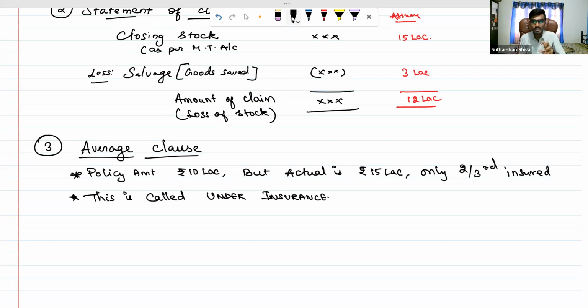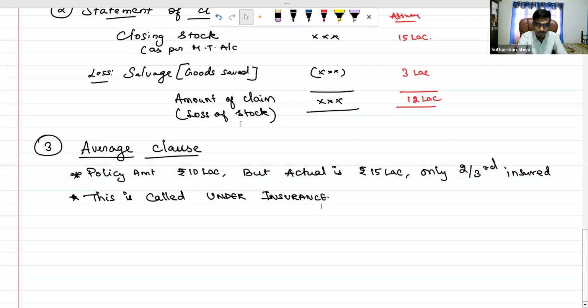What is the average clause, sir? The insurance company should not give the entire 10 lakh because it is underinsured. Only on a proportionate basis will they give the claim to the insurance policy holder.